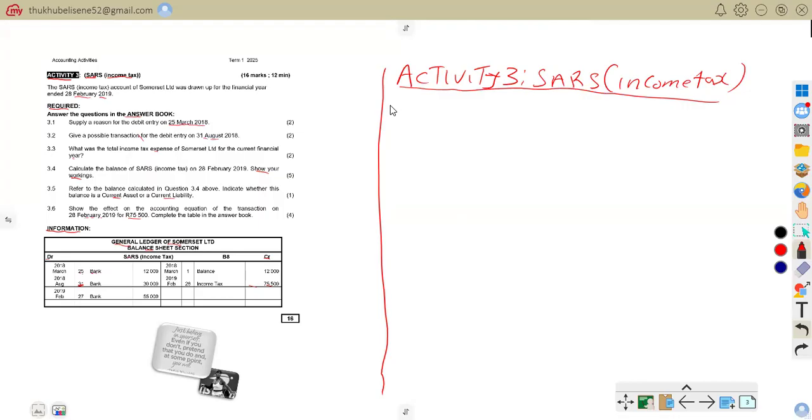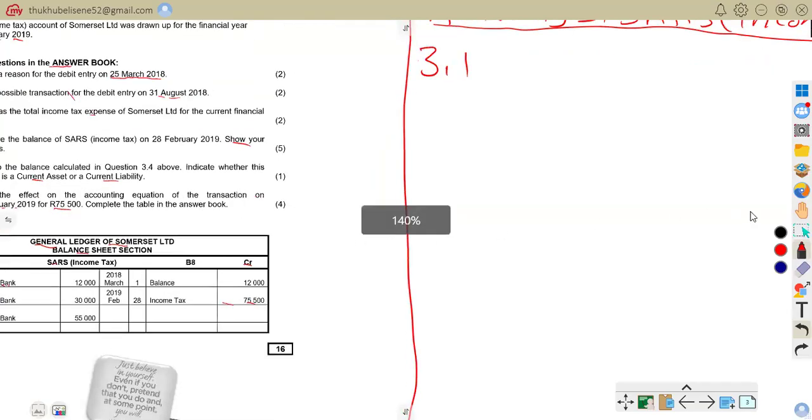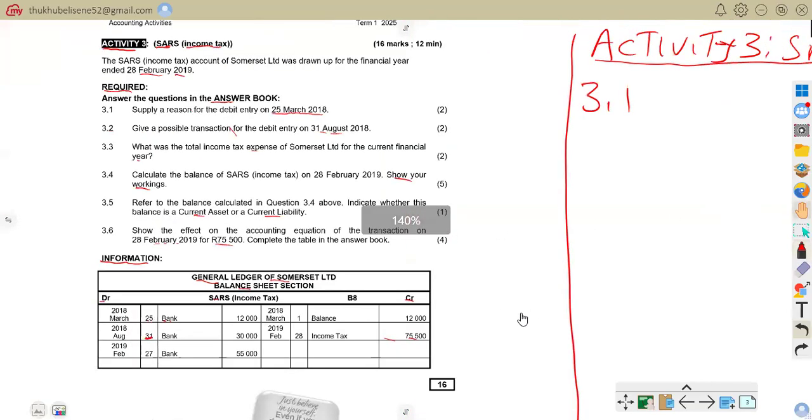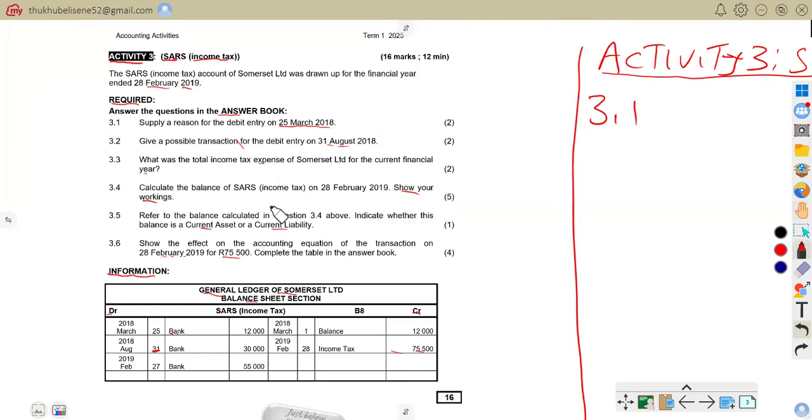We are going to start with 3.1. If you can still remember, 3.1 is about supplying a reason for the debit entry on 25 March.